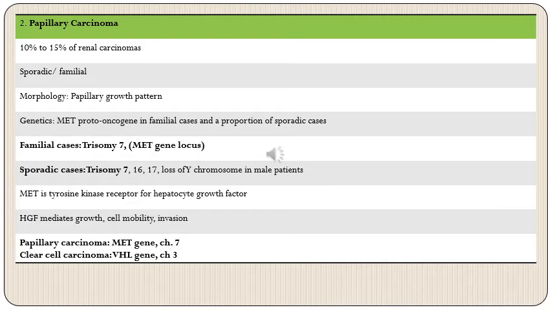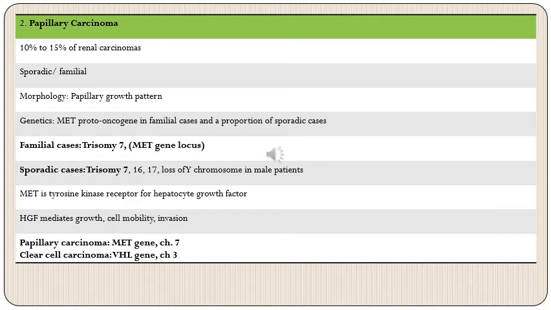So this MET proto-oncogene is a tyrosine kinase receptor for hepatocyte growth factor, and this mediates growth, cell motility, and invasion. Because this MET proto-oncogene becomes constitutively active in these patients, it leads to uncontrolled cell growth, motility, and invasion, all of which favor development of tumors in these patients.